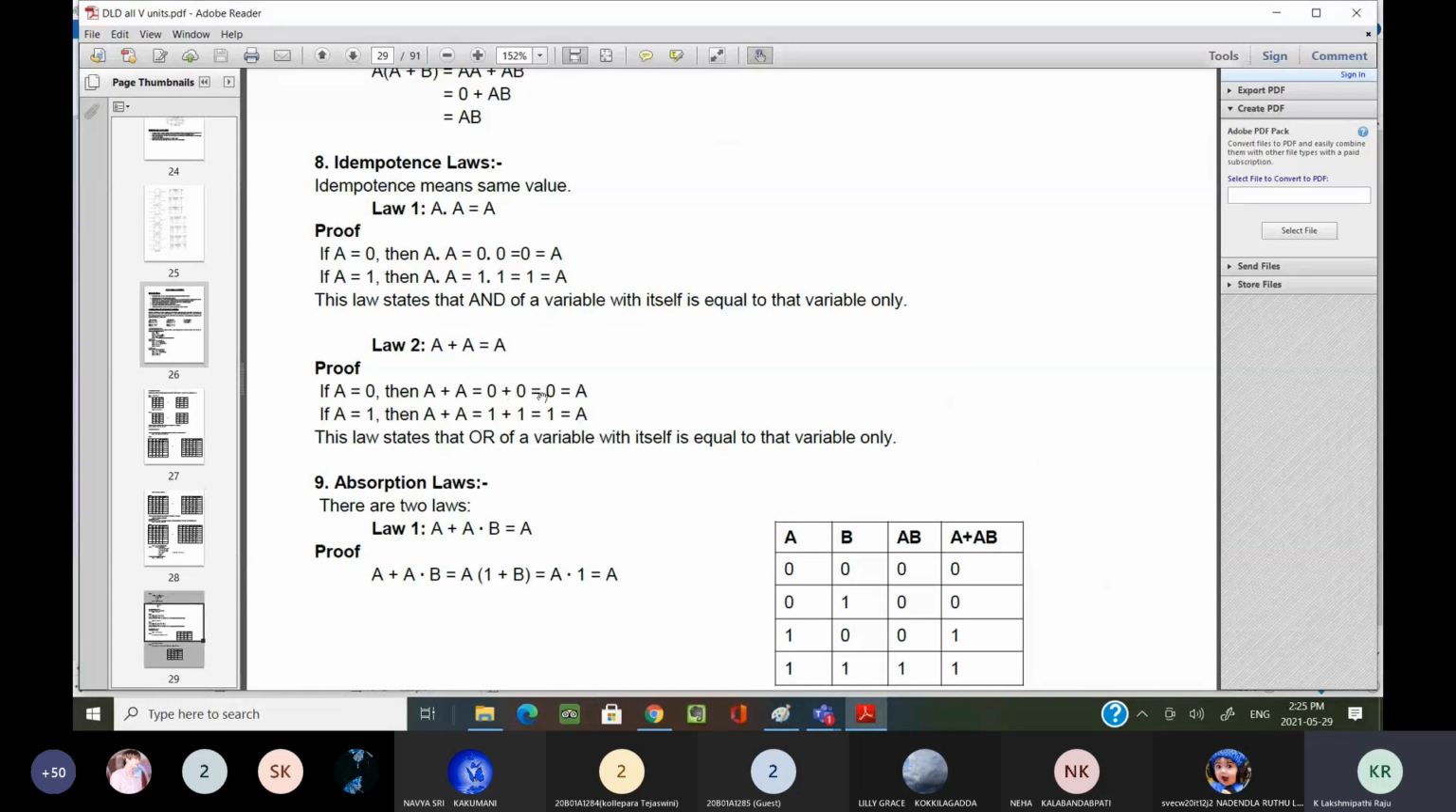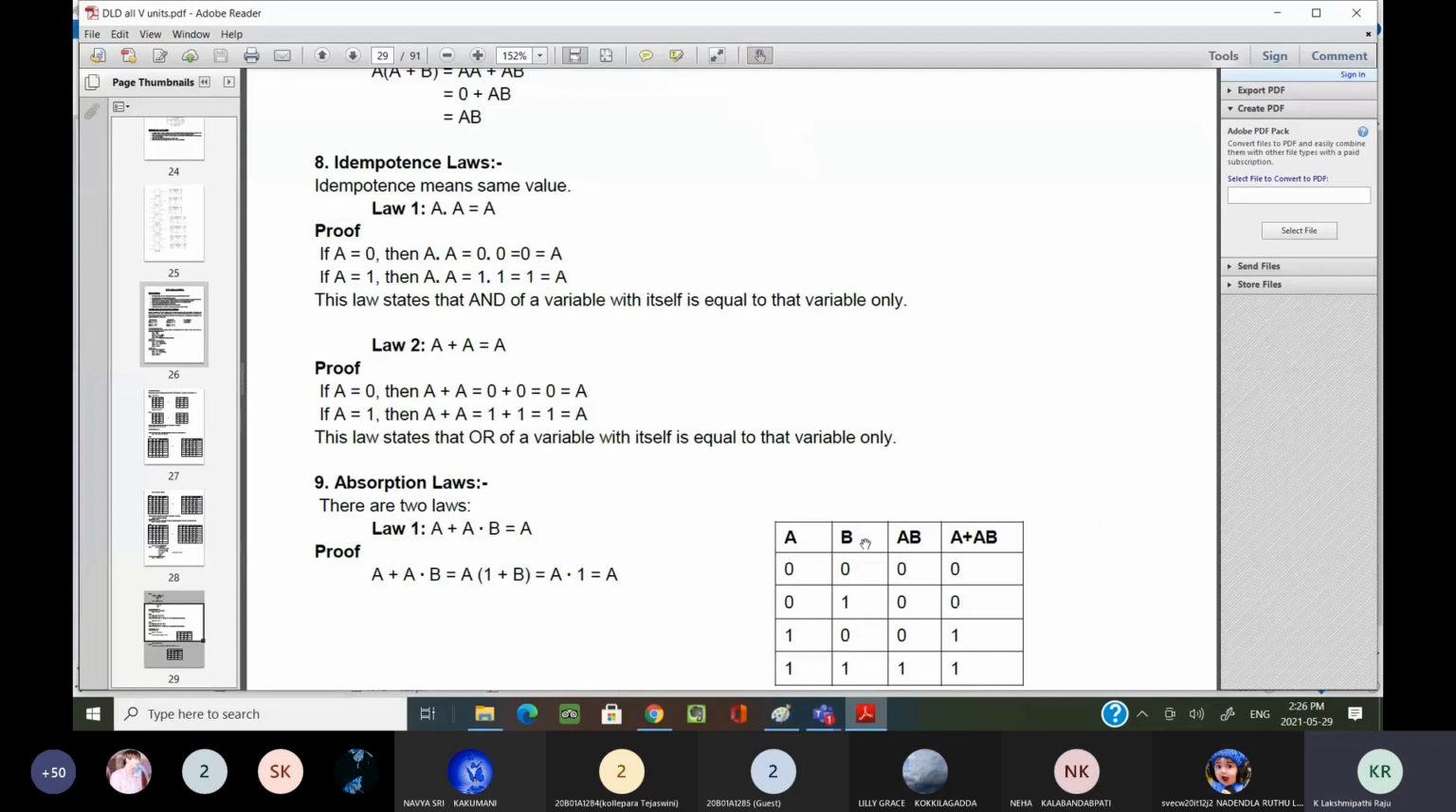a plus a: 0 plus 0 equal to 0, 1 plus 1 equal to 1. Why are we getting a as the output? Whatever input you give, the same output you get. That is the reason you can consider it as a plus a equal to a. These are simple rules only.